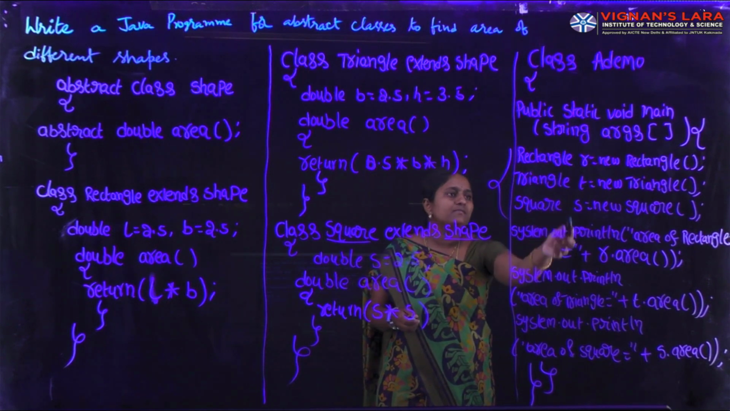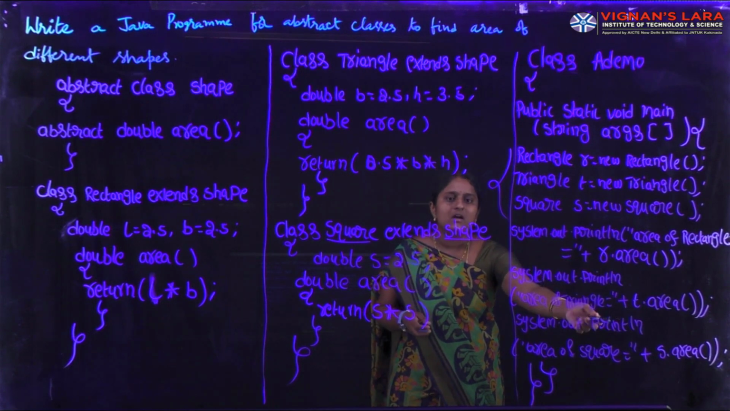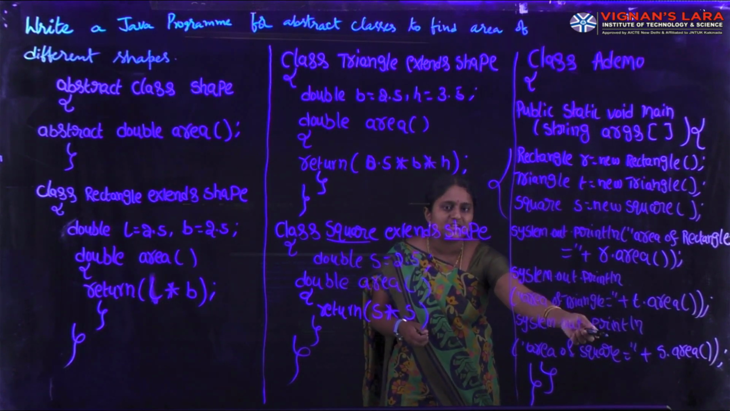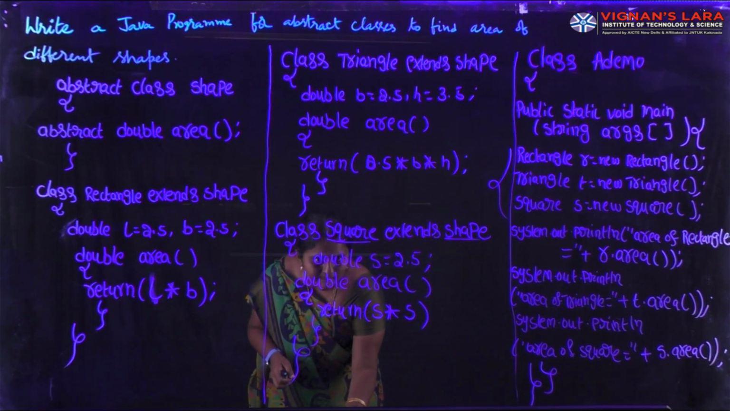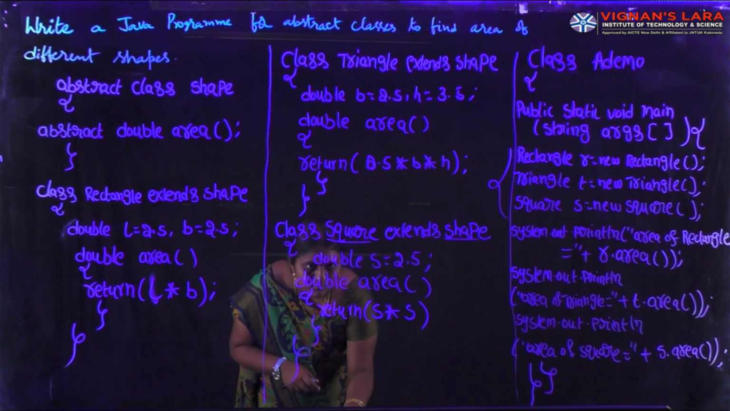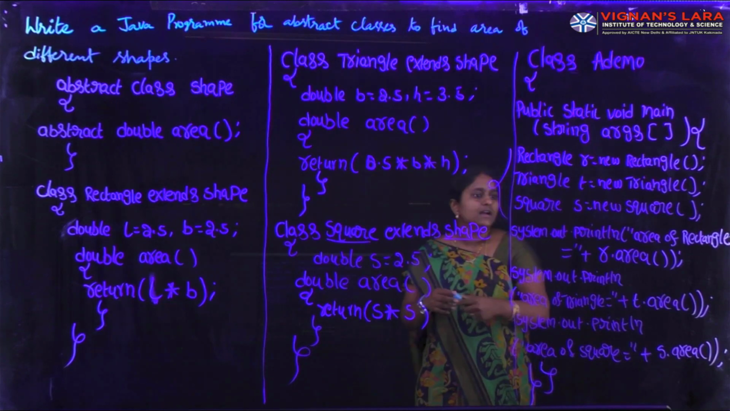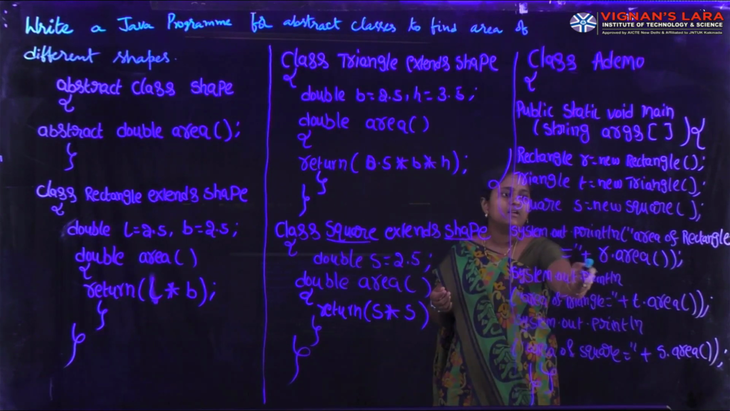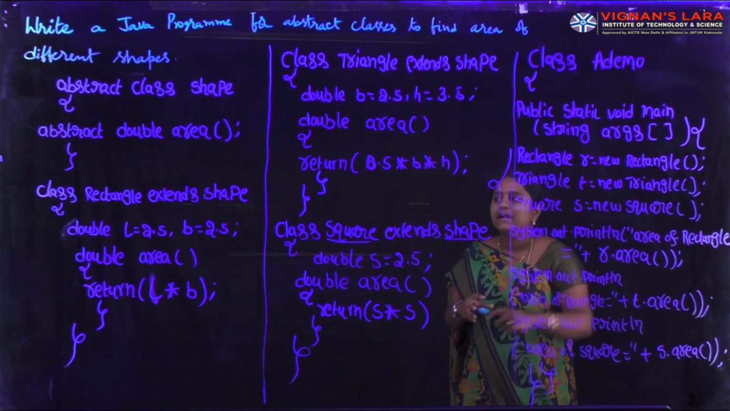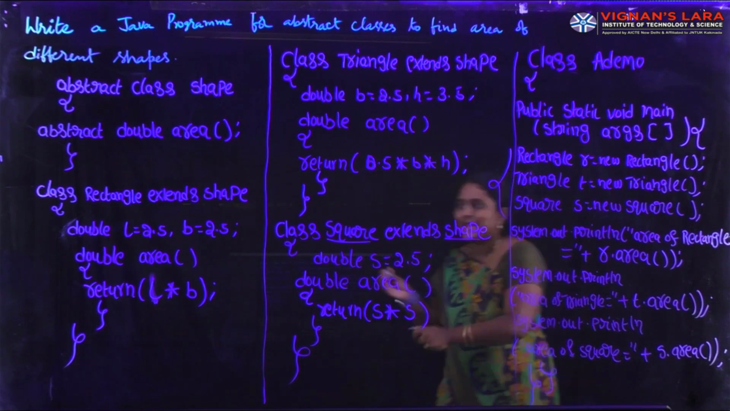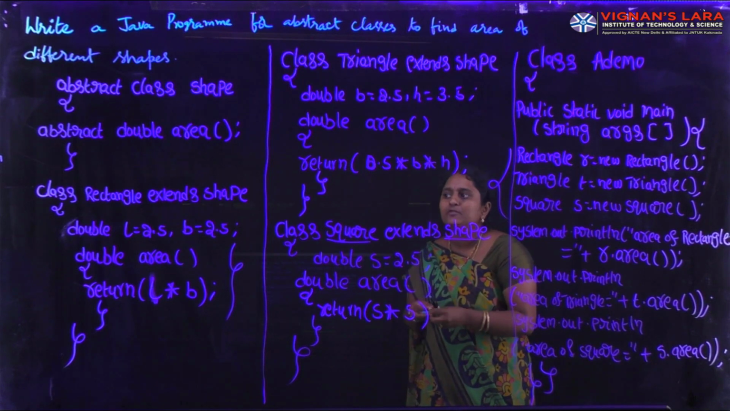Next, in this one we have to create objects of three classes. With the help of these object references, I am calling the area method. If you compile and run this program, what is the output we get? Here area of rectangle equal to R dot area. Whenever JVM finds this statement, the rectangle class area method will be executed. What is the corresponding body of the rectangle area method?